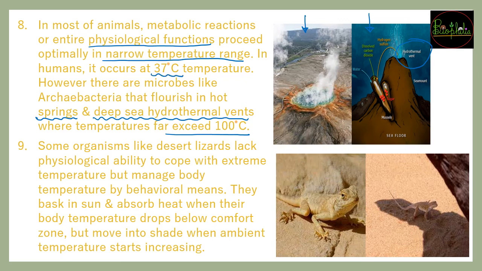You have studied enzymes as well. For enzymes to function, you need an optimum temperature and an optimum pH; everything needs to be in range. The optimum temperature is 37 degrees because normal human temperature is that much, and if you place humans in such hot water springs or hydrothermal vents, they will not be able to live there for very long. Microbes can do it because they have adaptation. One example is archaebacteria, which can flourish in such hotter conditions.